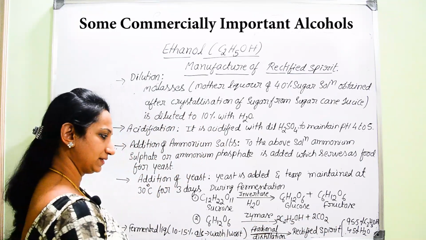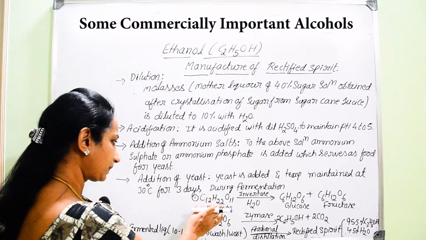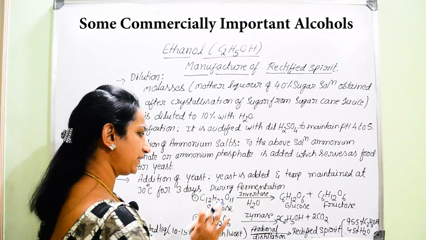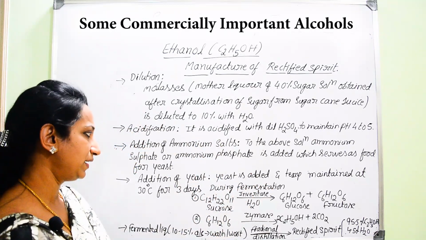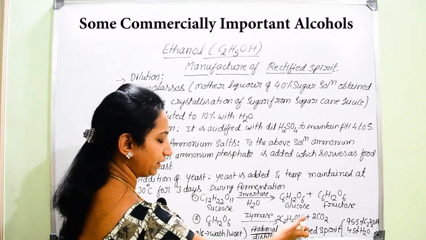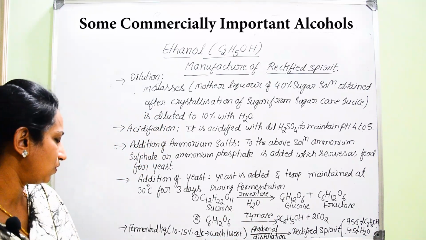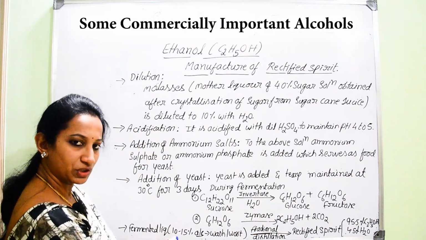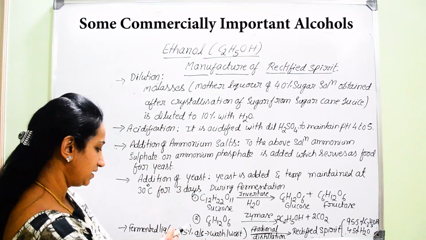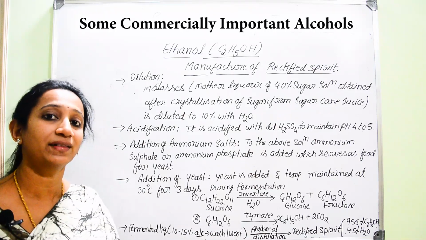Which is that gas? That is carbon dioxide. So once the yeast is present in the sugar solution during the fermentation process, there will be conversion of sucrose into the important product we want, that is ethanol. But due to that fermentation process, the liquid that is left over after 3 days contains 10 to 15% of ethanol.